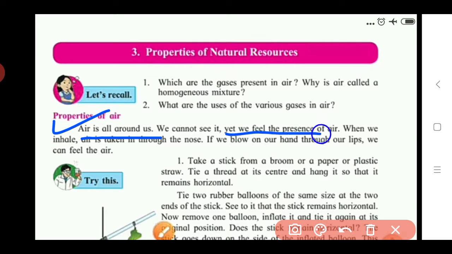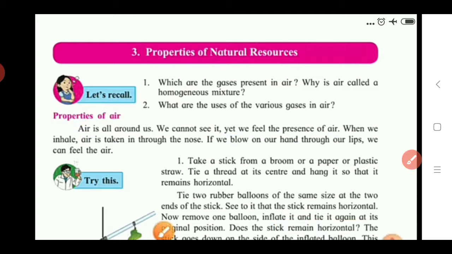So the first property is that air cannot be seen but it can be felt by our skin. We feel the presence of air in the atmosphere. When we inhale, meaning we take in the air with the help of our nose, air is taken in through the nose. Inhale means we take the air into our body with the help of our nose.